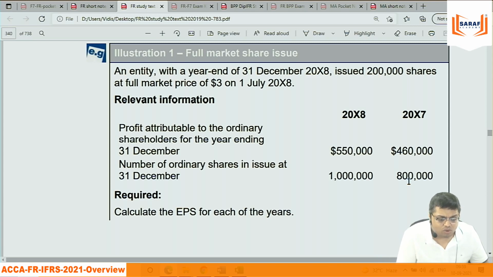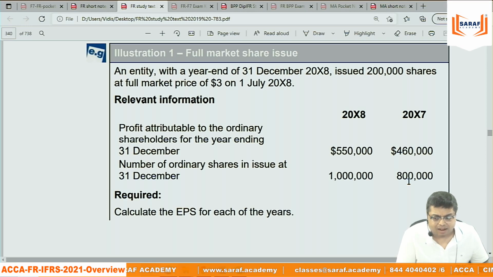And the current year, 2018, it is 55 by 100, which is 0.55. Last year it was 0.575, current year it is 0.55. From last year, the current year earnings per share is less.